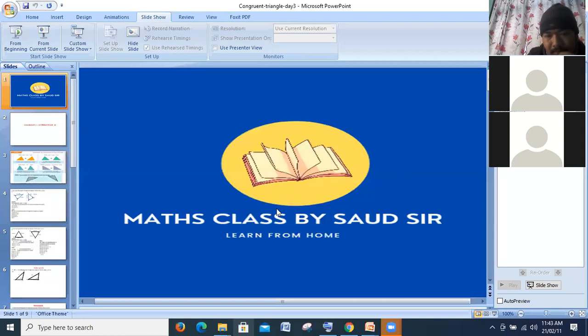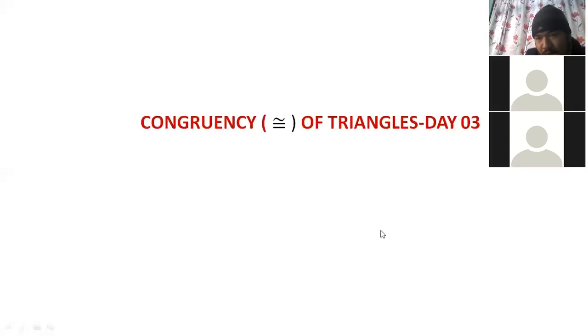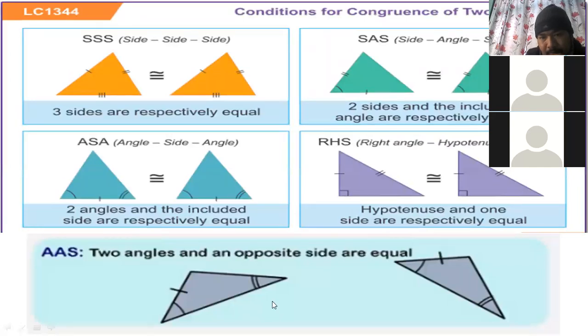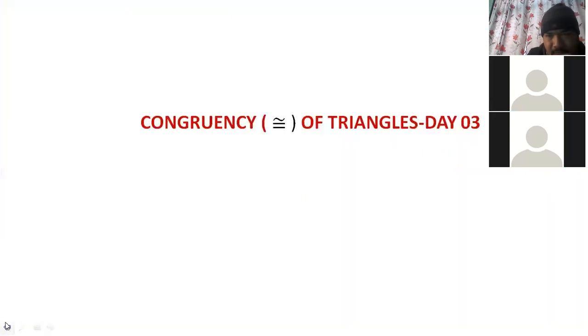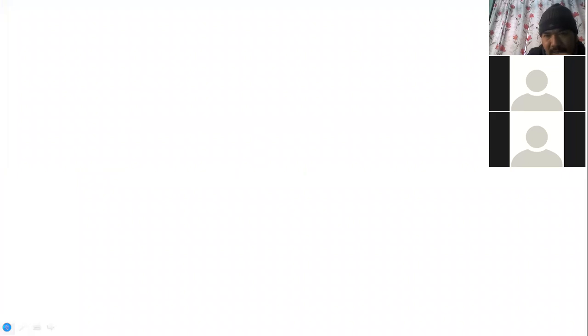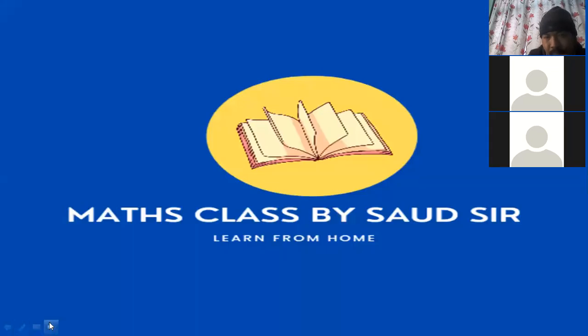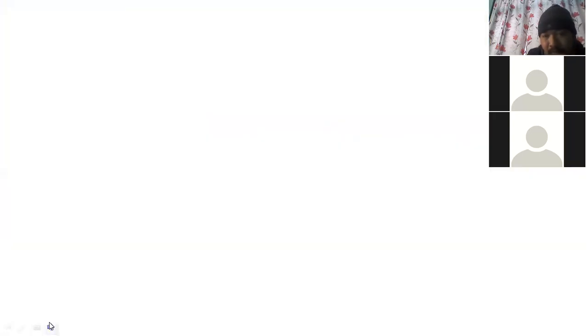Okay, children? Yes, sir. I am asking Preeti. Preeti, you tell. I just told two statements. What are those two statements that I told you? If the triangles are congruent, their corresponding angles and sides will be equal. Good, very good. You told both the points together in one point, right? Yes, sir. Okay.